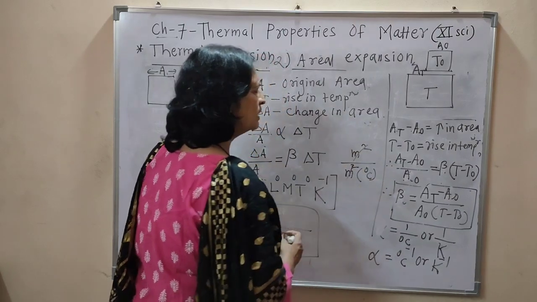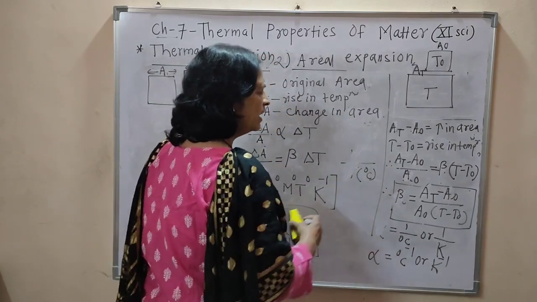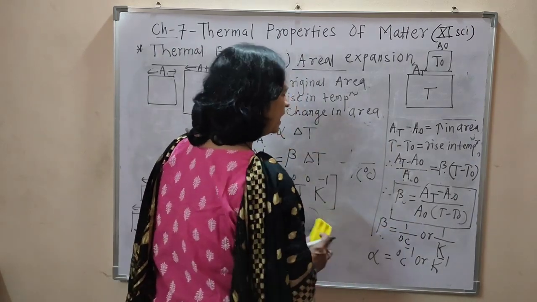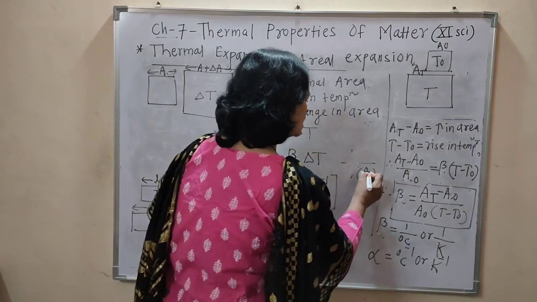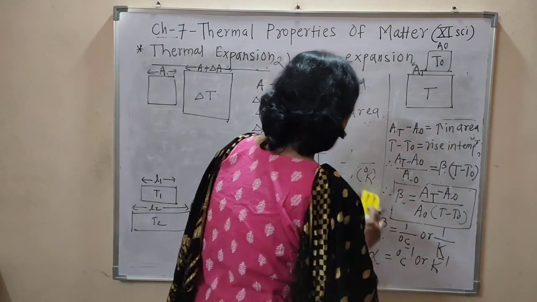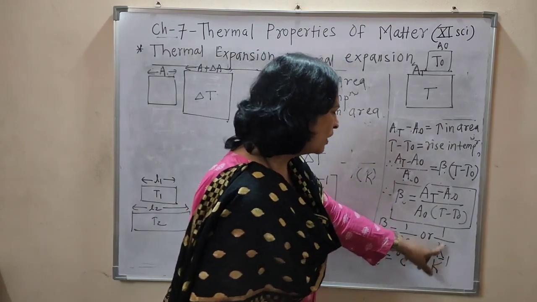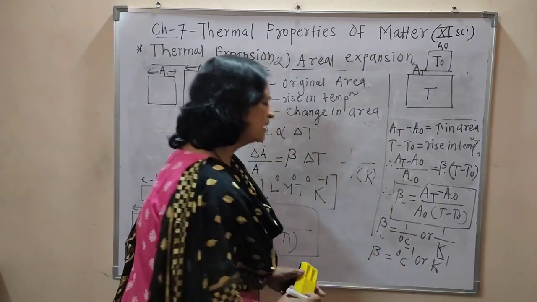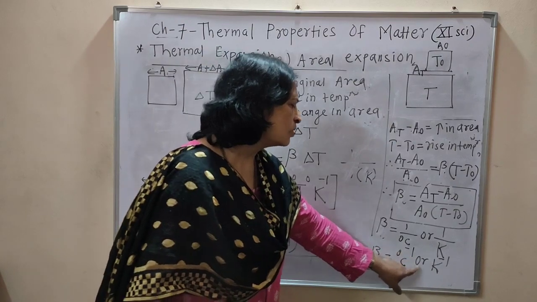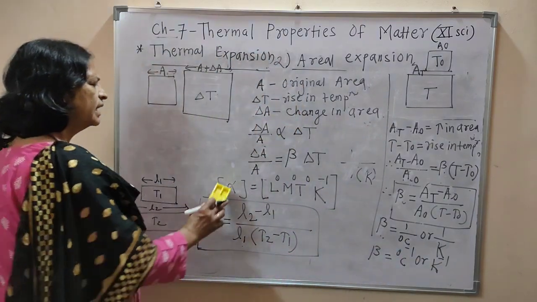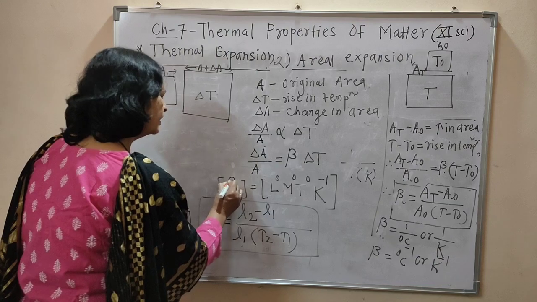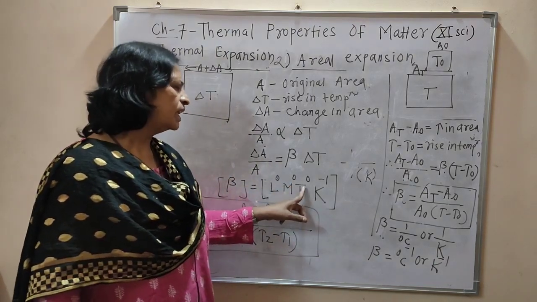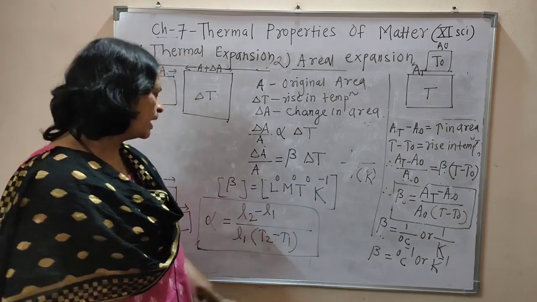Then this meter square gets cancelled, and again the SI unit of beta is 1 by degree Celsius, and if temperature is expressed in degree Kelvin, at that time it is 1 by K. Means again the SI unit of beta is degree Celsius inverse or Kelvin inverse. Then the dimension of beta is L raised to 0, M raised to 0, T raised to 0 and Kelvin raised to -1.